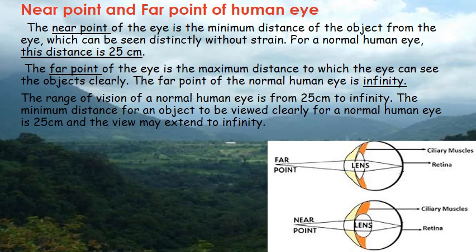The minimum distance at which an object must be placed so that a normal eye can see it clearly without any strain is called the least distance of distinct vision. So the least distance of distinct vision for a normal human eye is about 25 centimeters.